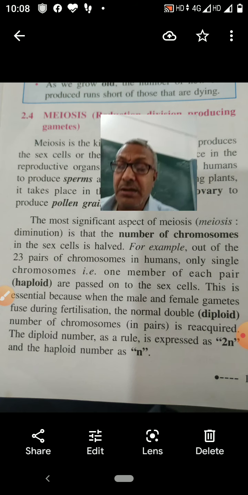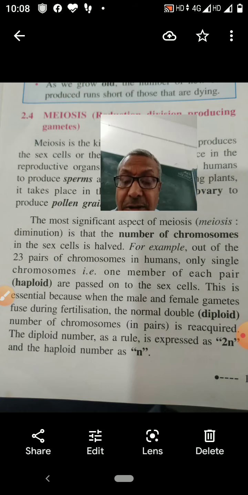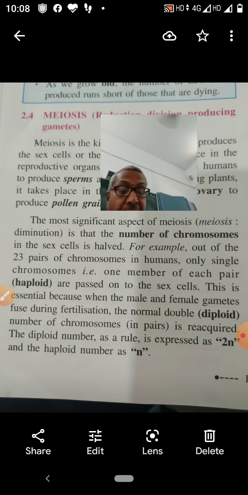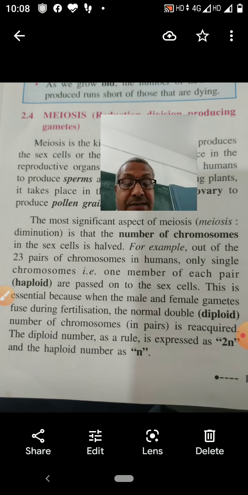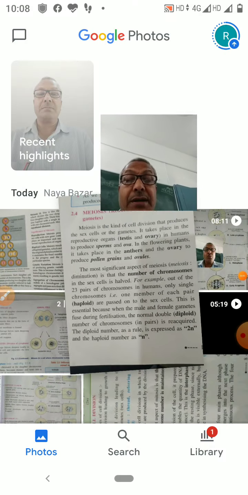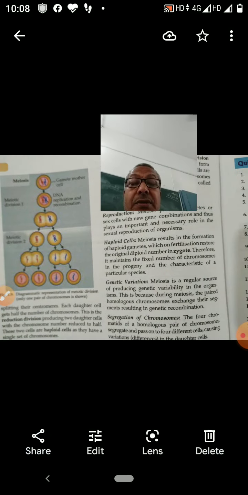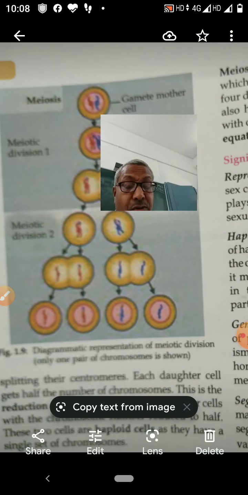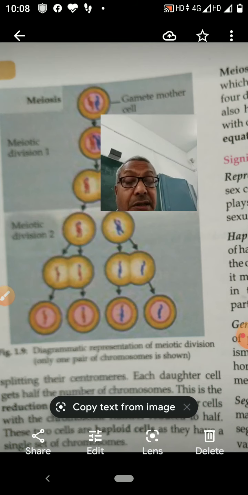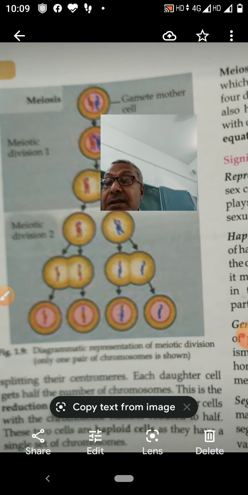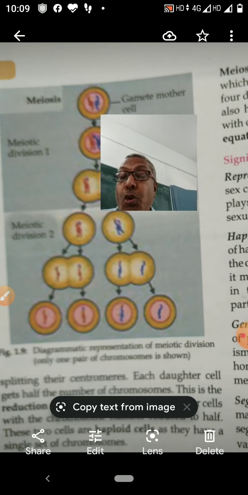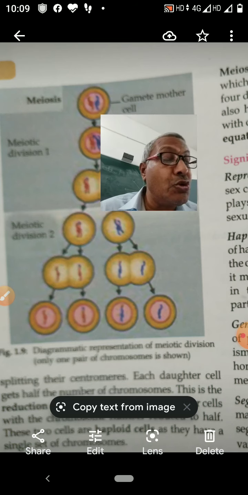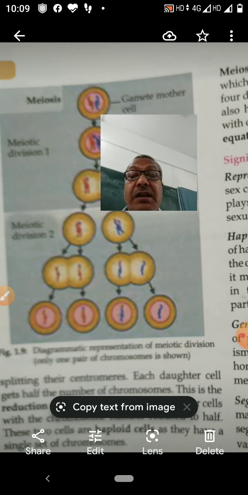During meiosis 1, the homologous chromosomes form pairs and exchange their chromosomal segments. See, this is called recombination. So in this way, there is exchange of chromosomal segments. Exchange of chromosomal segments by breaking and rejoining is known as crossing over. So this crossing over occurs in meiosis 1.